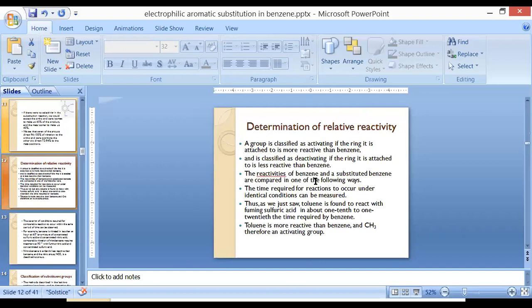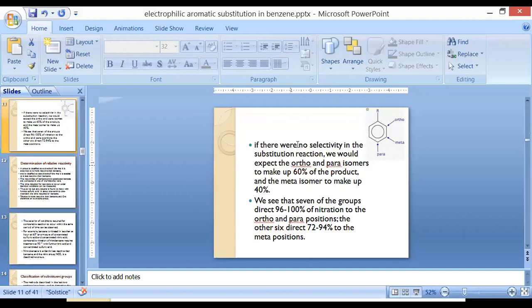So if the functional group is not selective, then we can assume that 60% of the product will be ortho-para isomer and the remaining 40% will be meta isomer. So we see that seven groups undergo nitration 96 to 100% at ortho and para position, and for the remaining groups 70 to 94% is at meta position.